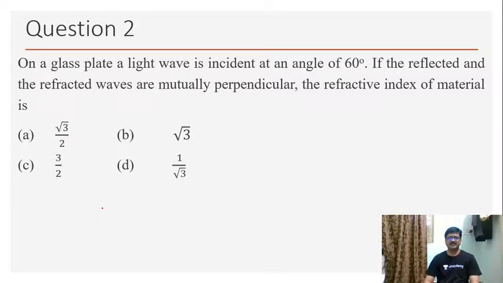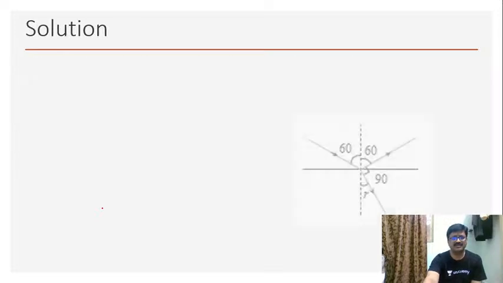Now, second question. On a glass plate, a light wave is incident at an angle of 60 degree. If the reflected and the refracted waves are mutually perpendicular, the refractive index of the material is. Now, over here, the concept is quite simple. Reflected and refracted waves are mutually perpendicular. That is what they are saying. So clearly, we can draw the ray diagram like this.